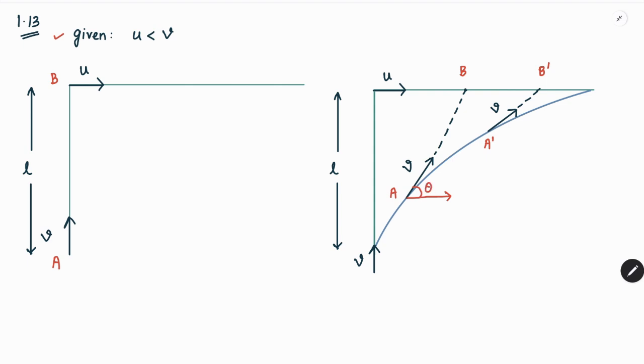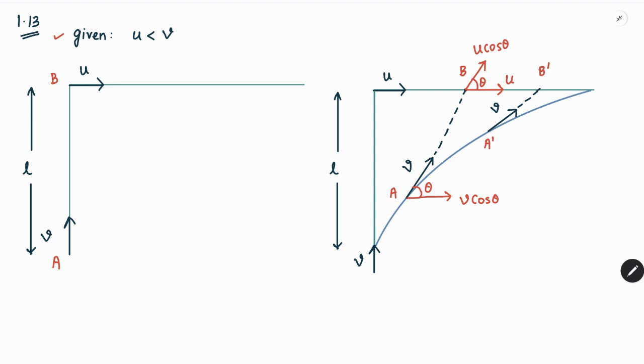So we can say that this component is v cos theta. Another interesting point over here is that at this point the particle B, which is moving with a velocity u in this direction, can also have a component of velocity along this dotted line, and the component of velocity along this dotted line is going to be u cos theta.